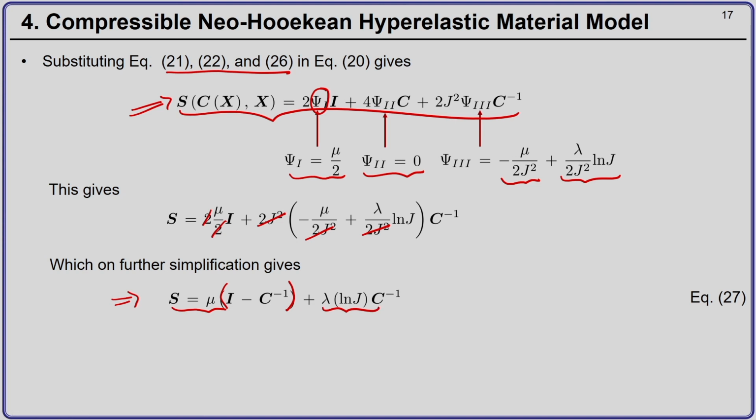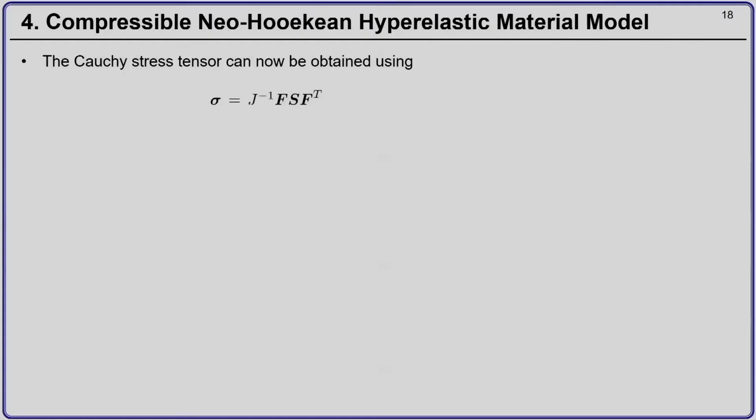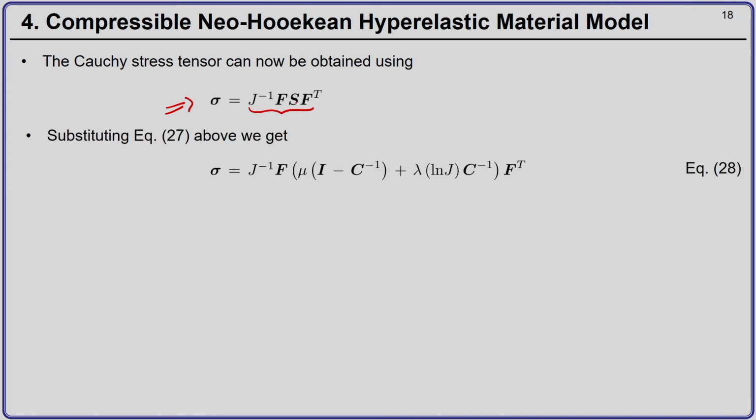Once we have the second Piola-Kirchhoff stress, we can obviously go ahead and compute the Cauchy stress tensor. Okay. And that is what we are going to do next. The Cauchy stress tensor can be obtained from the second Piola-Kirchhoff stress tensor using the following push forward operation, J inverse F S F transpose, and we substitute S from the previous slide. So, this is your expression for S.